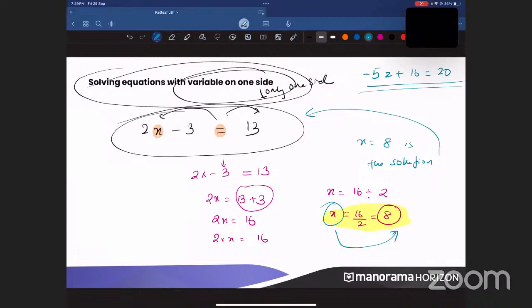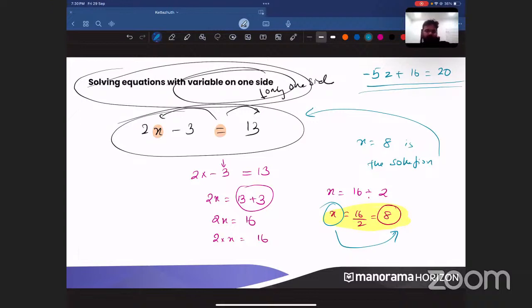Please put that in the chat, please. Anamika has said that it is minus 4 by 5. Very good. I'm not saying that is the right answer or wrong answer. Please put that in the chat box. Those of you who got the answer for minus 5z plus 16 is equal to 20, Gauri has said that it is minus 4 by 5. Very good. Abel has also said that it is minus 4 by 5. Very good. Please don't drop your energy.